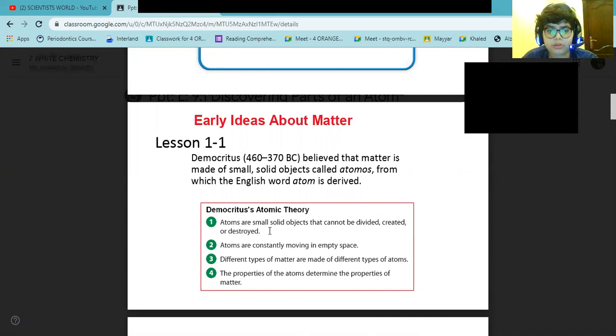And four, the properties of the atoms determine the properties of matter. Because the atom is the smallest thing that can still represent the element that it is from, like an atom of carbon is the smallest thing that can still represent carbon.